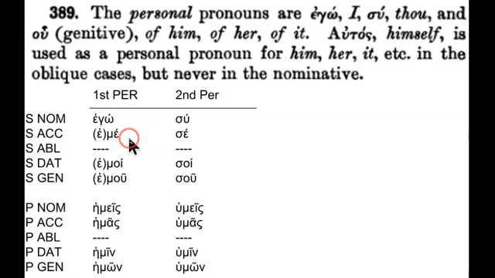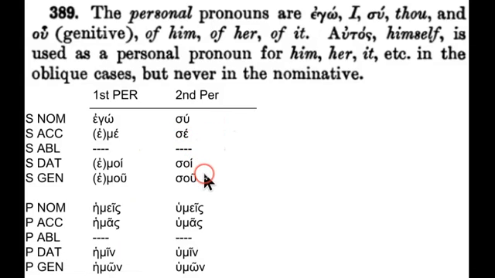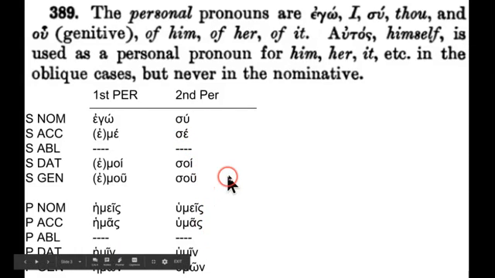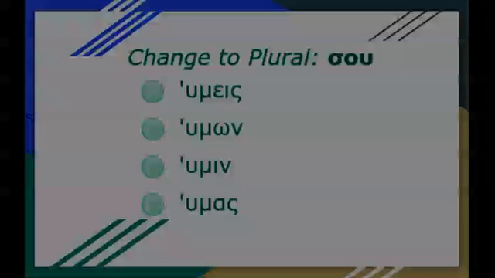So therefore, ego, eme, emoi, emu, hemes, hemas, hemin, hemon, su, se, soy, su, hume, sumas, humin, humon. Now notice this movable epsilon. If the word before it ends with a consonant, the epsilon will come into play. If it ends with a vowel, the epsilon is gone.